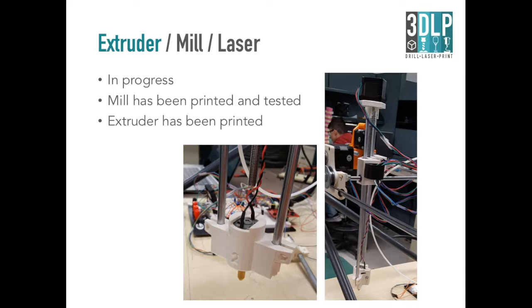The last 3D printed part is the extruder, mill, and laser. As you can see in the picture, the mill has been printed and tested, and now we're working on the other two. That concludes my part of the presentation.